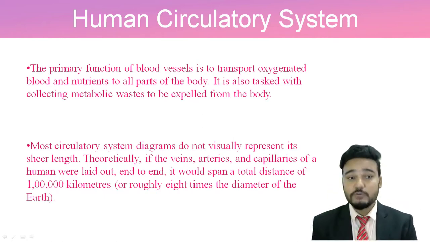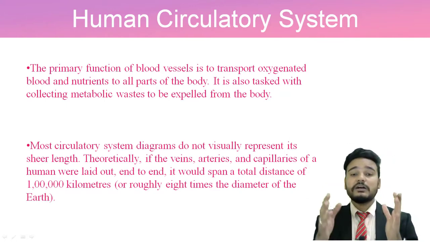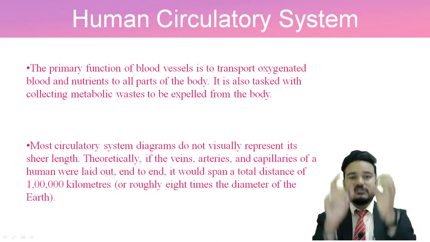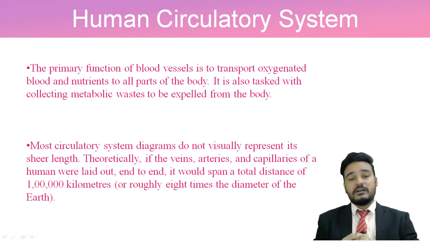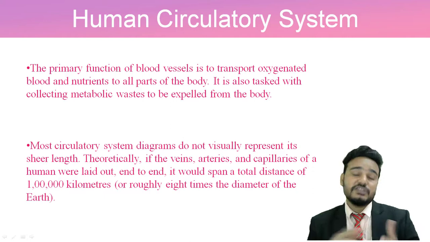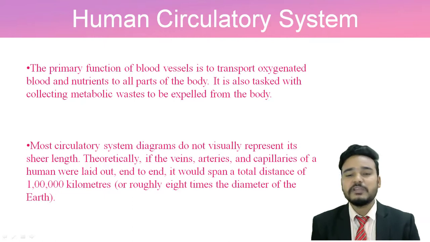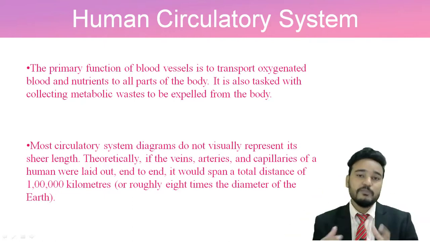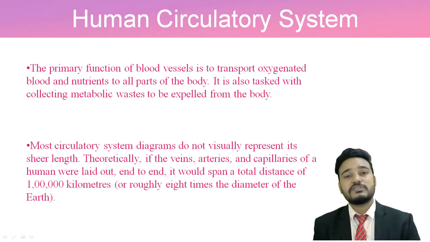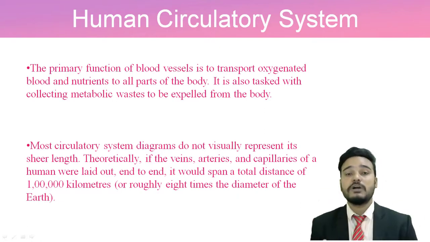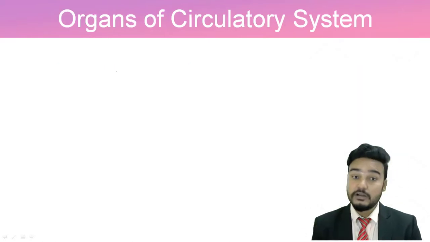So this is the primary function of a blood vessel. But along with that, most circulatory systems do visually represent its length. We cannot actually show how long these arteries and veins are. But if we want to find out how long they are, it may be 100,000 kilometers, or roughly we can make it more, because it is like 8 times the diameter of our earth. So that is how long the circulatory system network in our body is.